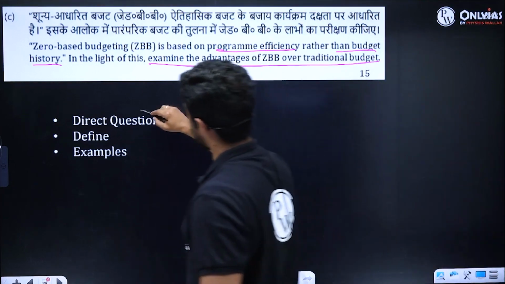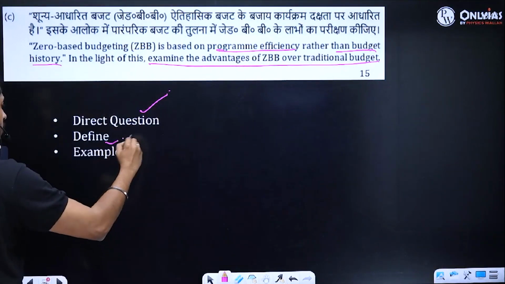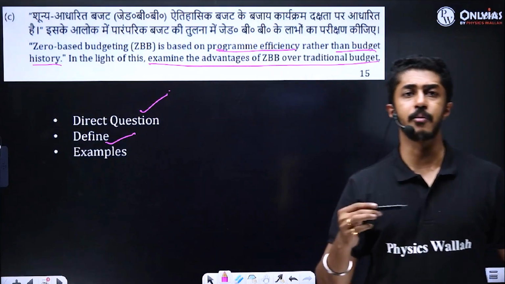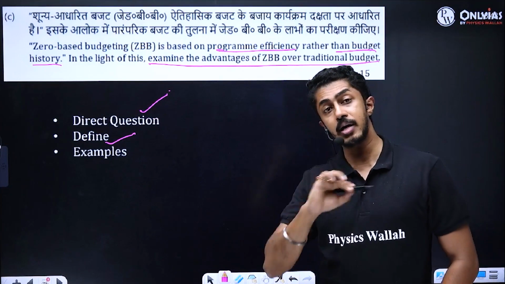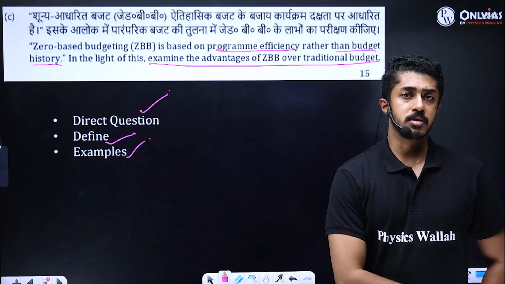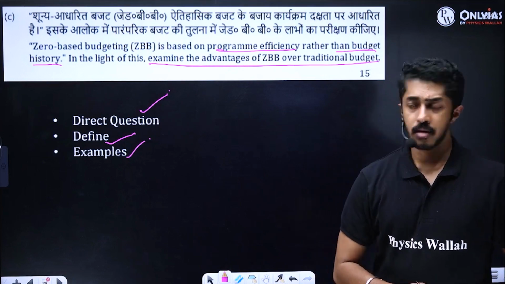Obviously, it will start with what? It's a direct question again. You need to define what is zero-based budgeting, how it will bring in program efficiency compared to a traditional budget. Again with examples. Clear?